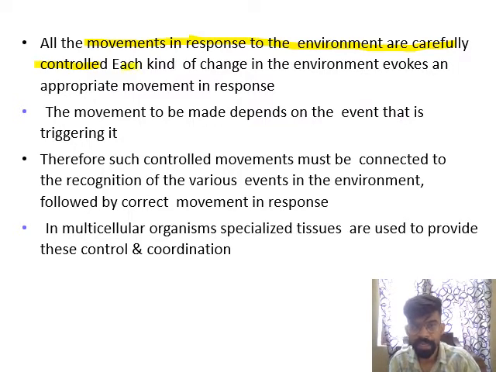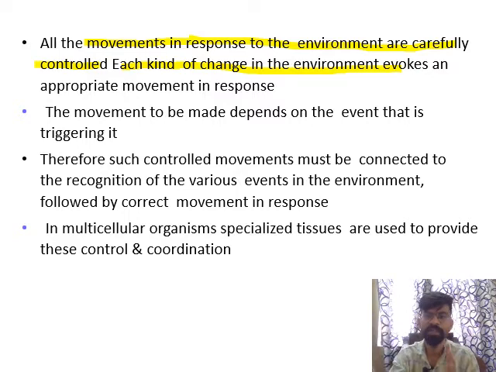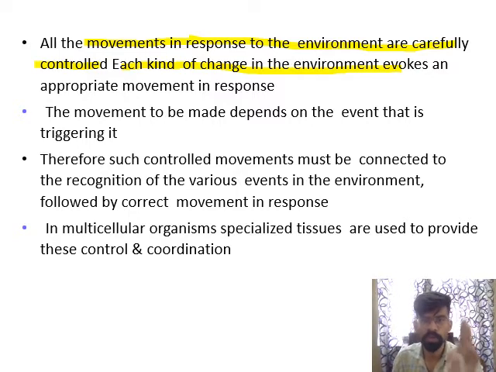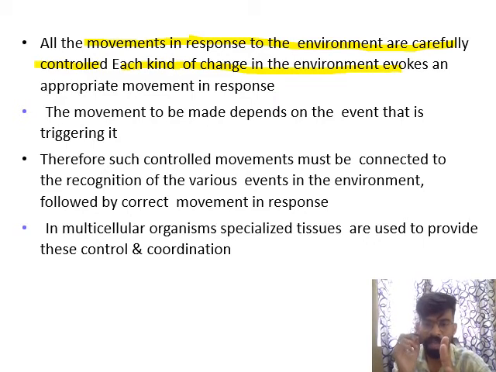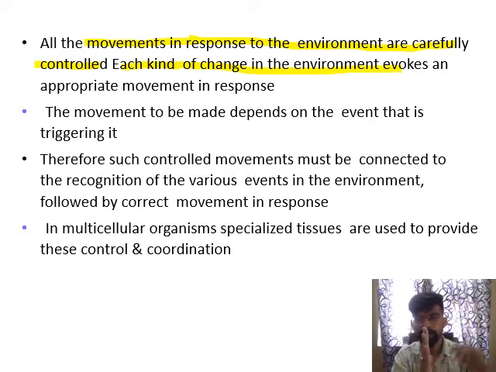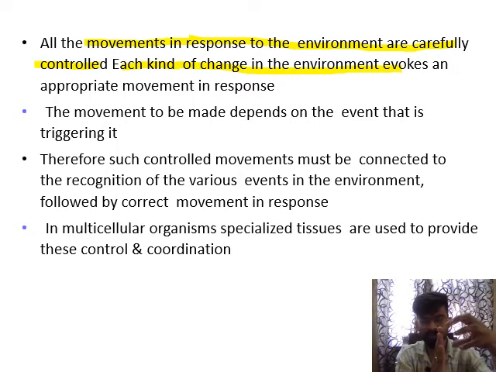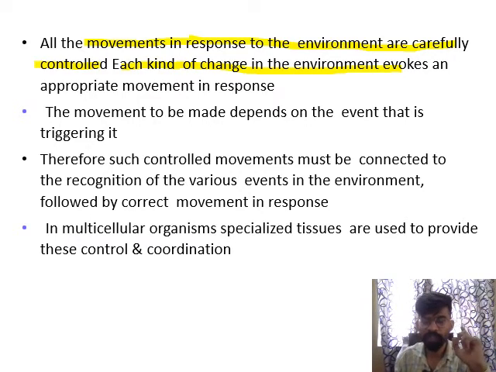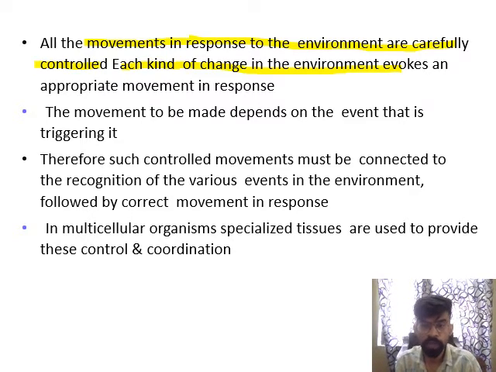Next line, each kind of change in the environment evokes an appropriate movement in response. Means if there is change in the environment, then the organism also shows some appropriate response. Again repeating, this is a plant, here is sunlight. If the sunlight comes from this direction continuously for 15 days, then the plant will bend towards this side. Got it? So if there is change in the environment, then the organism will also show some controlled movement.